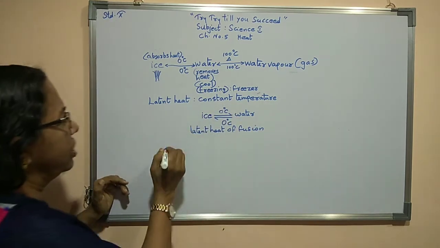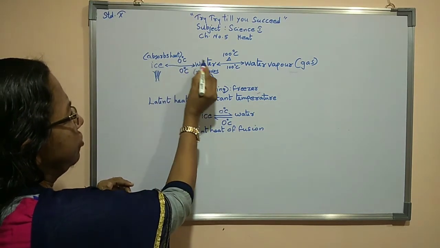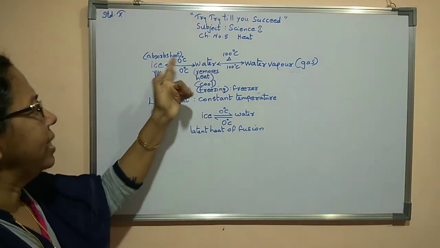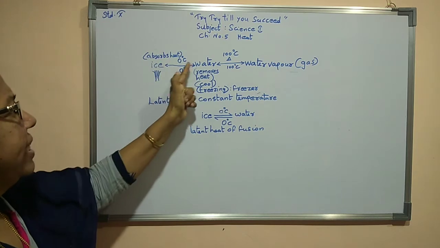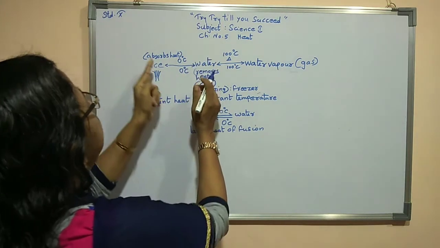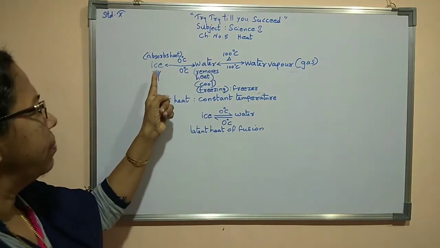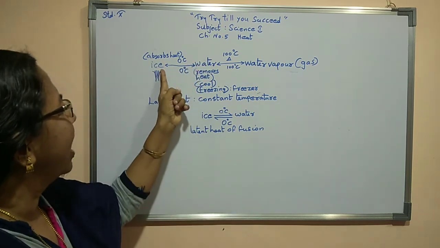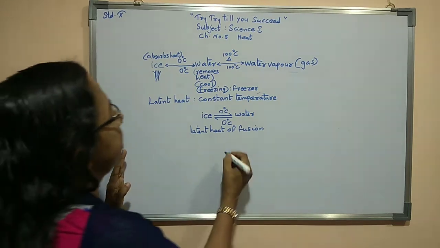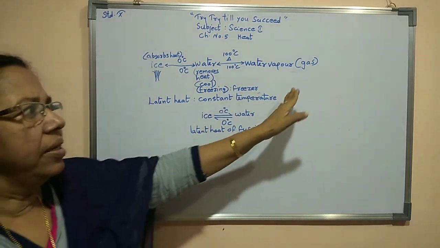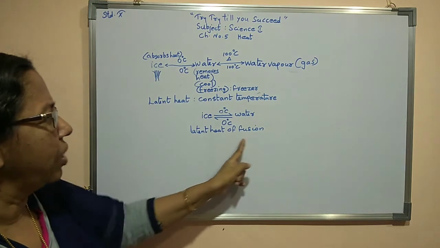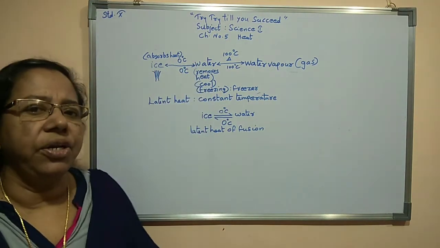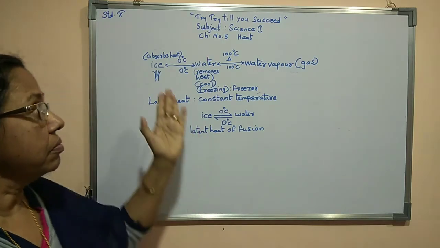Here, at constant temperature, ice transforms to water. Here also the same way this process takes place. So here the fusion process is taking place. So normally at constant temperature ice transforms to water, this is fusion. I will show you in the form of one graph now. Before that, one more definition we will study. So what is meant by latent heat of fusion?